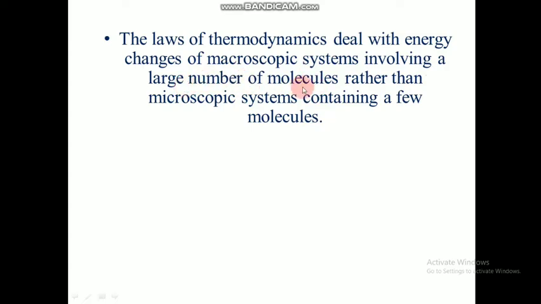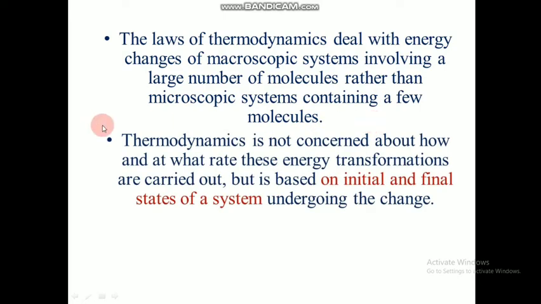So the laws are applicable only for a large number of molecules rather than microscopic systems with few molecules. That is one drawback. Another is that thermodynamics is not concerned with how and at what rate the energy transformations are carried out, but is based on the initial state and final state of systems.